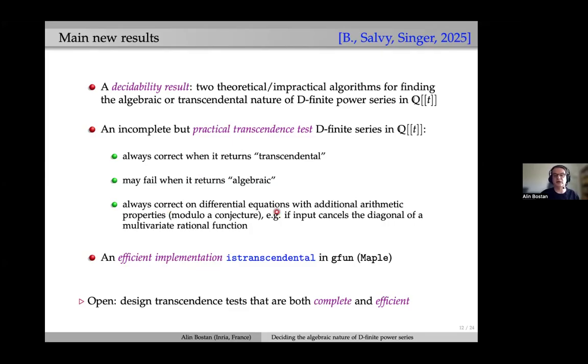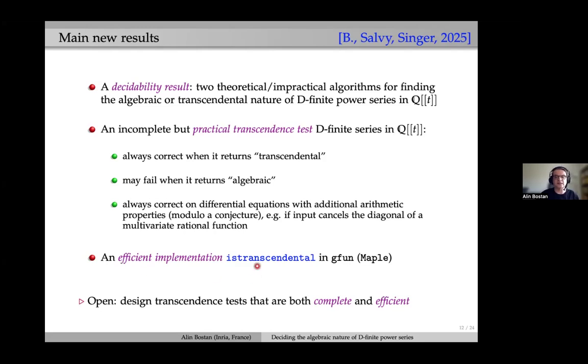Although, modulo a conjecture by Christol and André, it is also always correct on differential equations that have some additional arithmetic structure. For instance, for all those that cancel the diagonal of a multivariate rational function. And third and last thing, we have an efficient implementation.